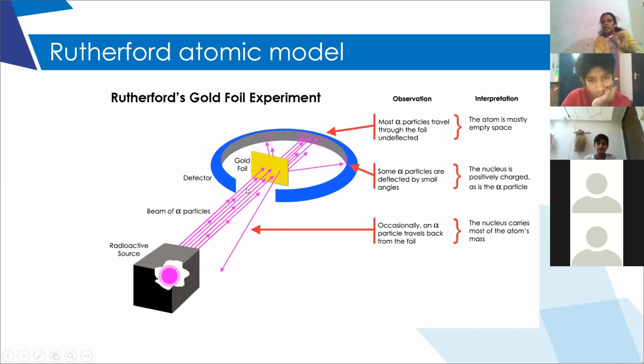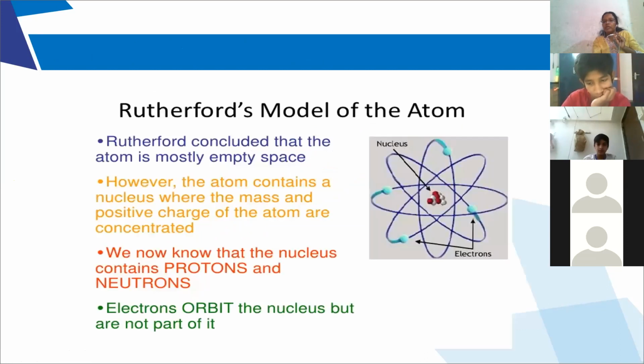So he concluded that the nucleus is present at the center of the atom and electrons are revolving around the nucleus.